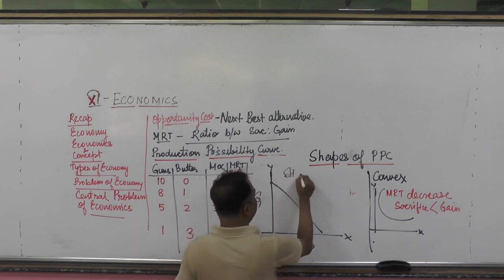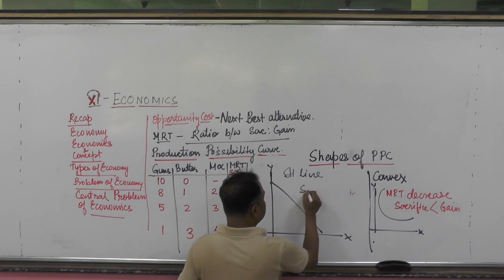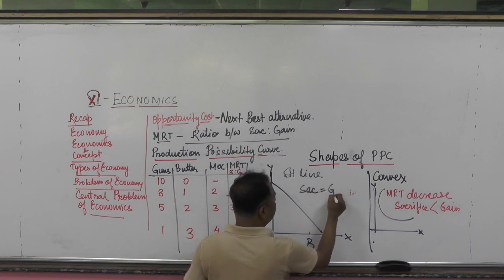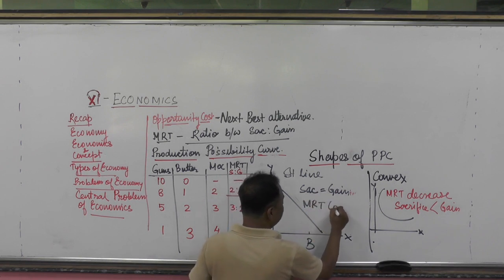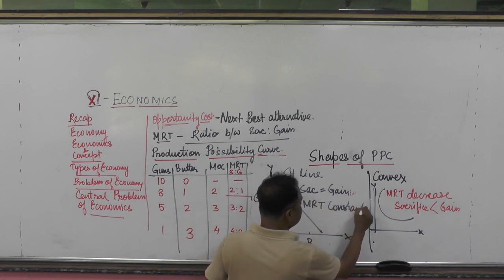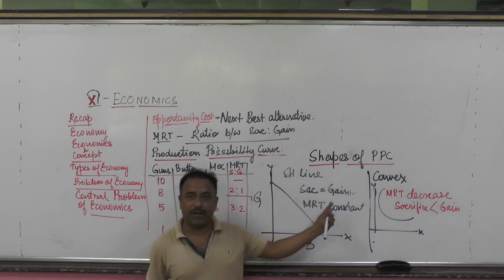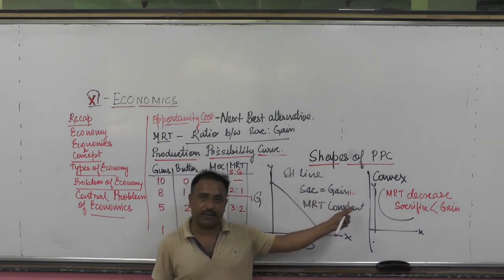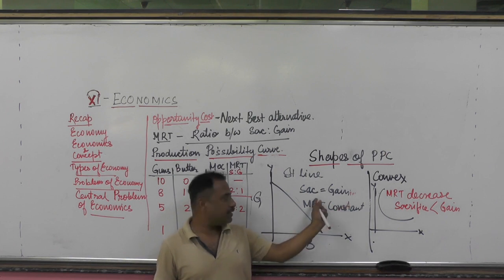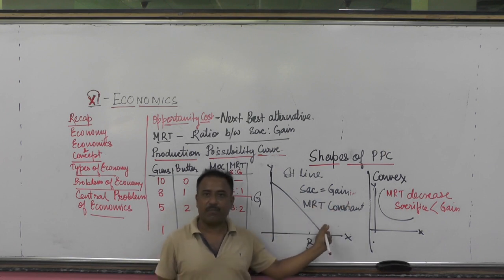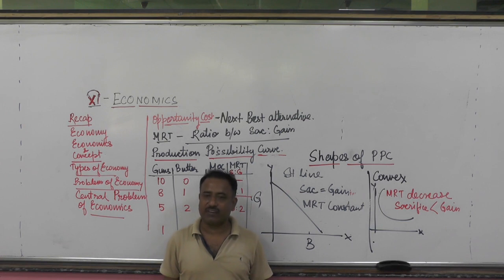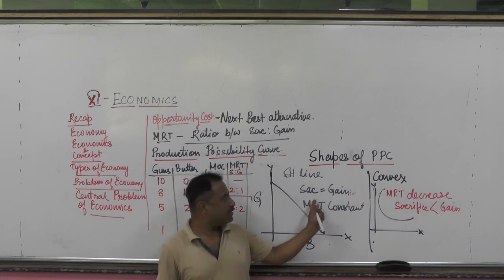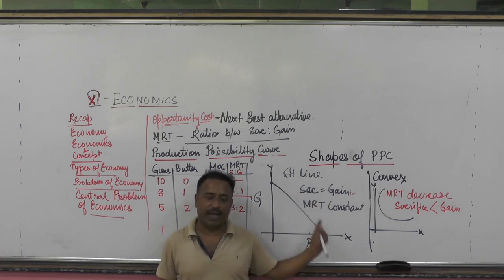When the PPC curve is a straight line, sacrifice is equal to gain, meaning MRT is constant. When MRT is constant, the sacrifice that happens, the same amount of gain happens. Is it clear? When MRT is constant, that time it is considered a straight line. So the PPC curve will be a straight line when the sacrifice and gain are equal and MRT is constant.